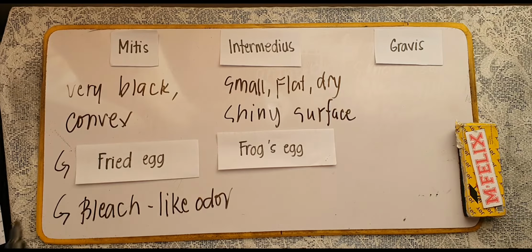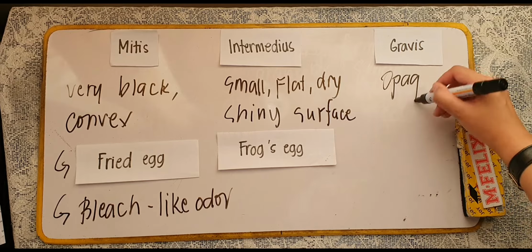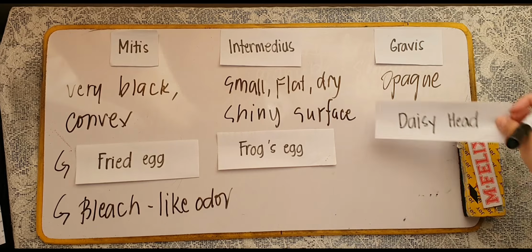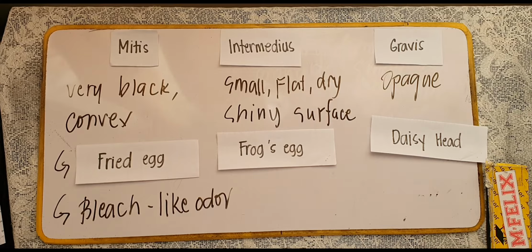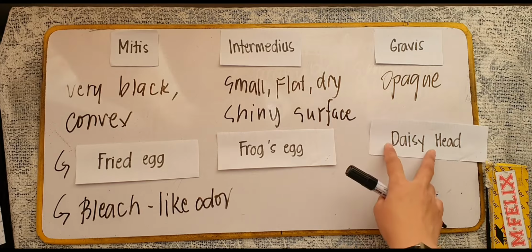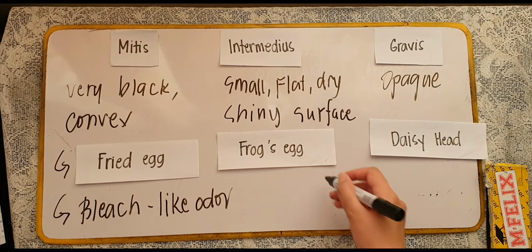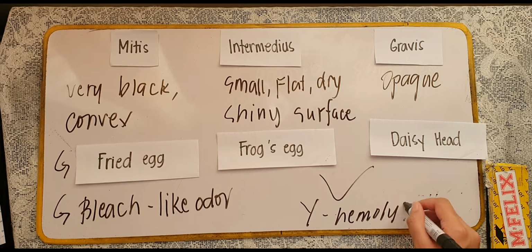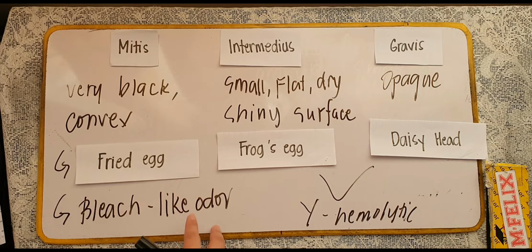And then for the gravis class, they are said to be grayish, black, and opaque colonies. Okay? Grayish, black, opaque colonies, resembling a daisy head. And then when it comes to their hemolysis class, your intermedius and your gravis colonies are said to be non-hemolytic, so gamma hemolytic. And then for your mitis, they are said to be hemolytic.